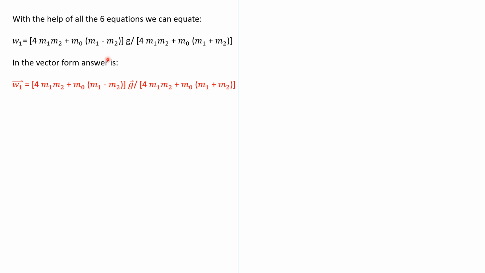In the vector form, you can write w1 as a vector. Here g is always acting downward, so you can make g a vector. So your answer will be this.